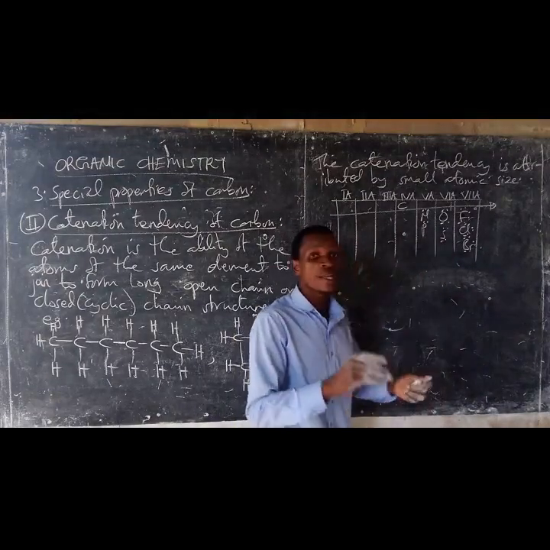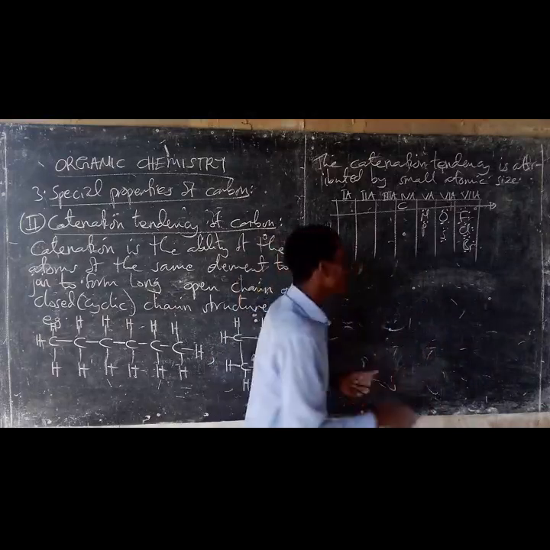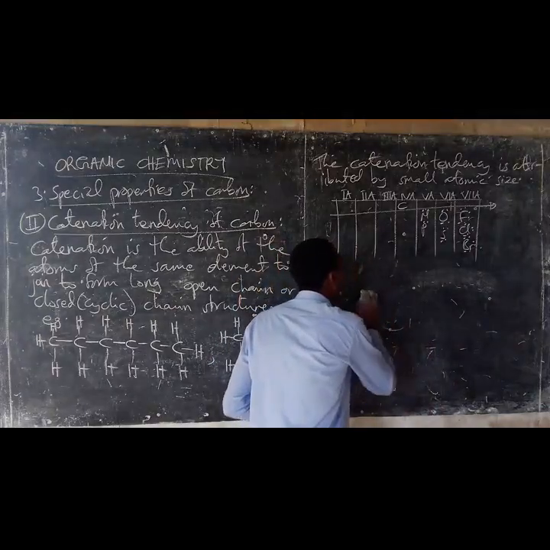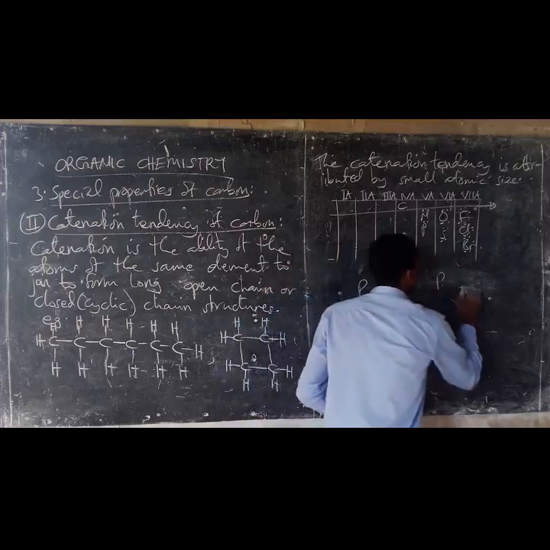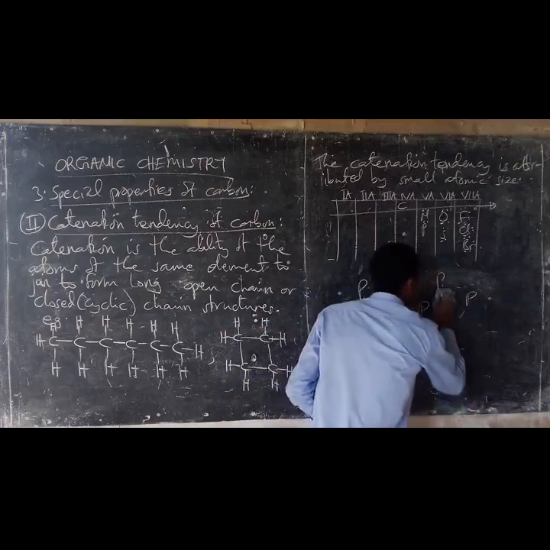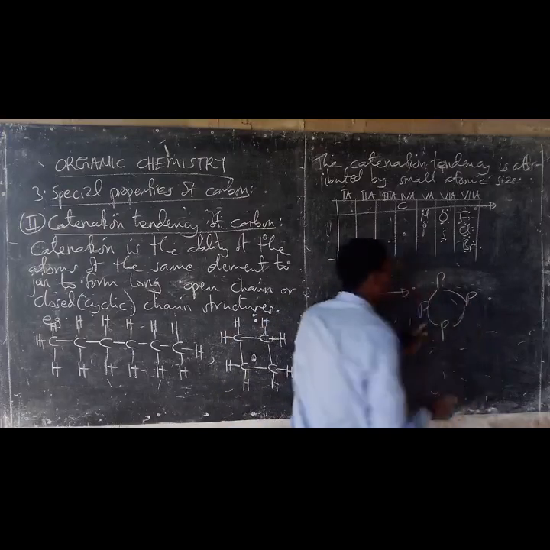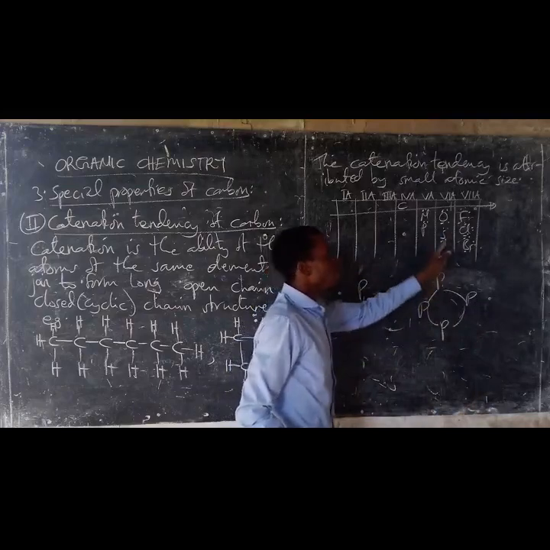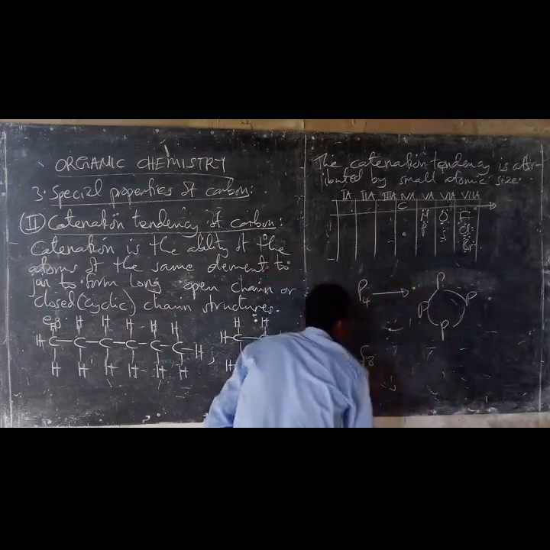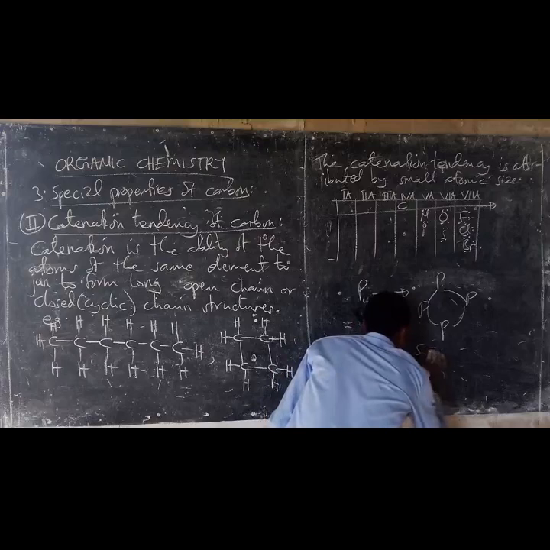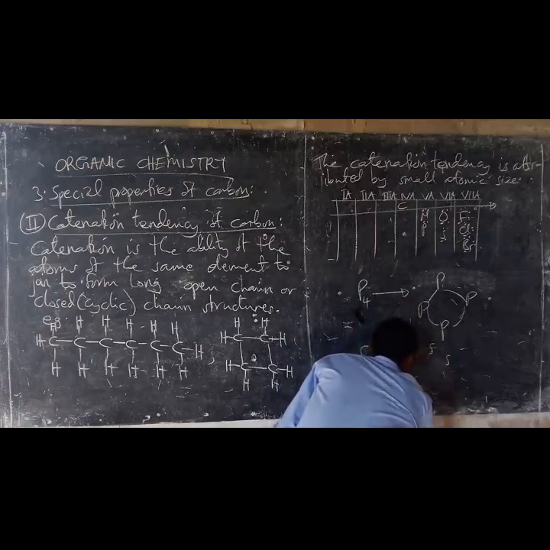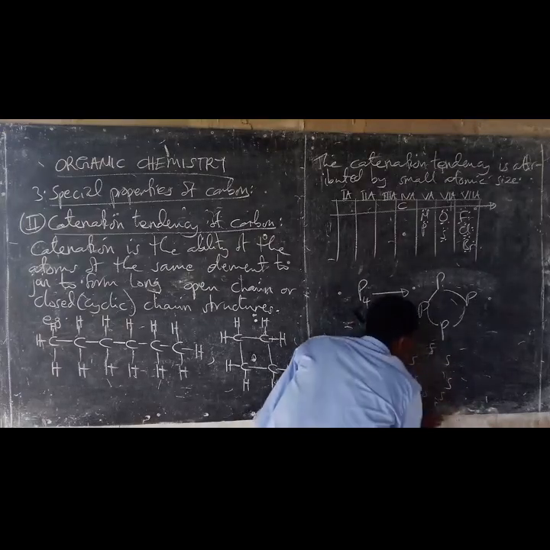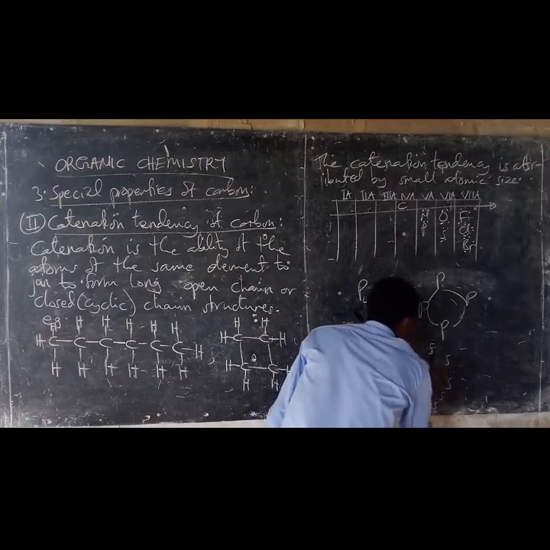Phosphorus atoms catenate up to 4 atoms. But sulfur catenates up to 8 atoms. 1, 2, 3, 4, 5, 6, 7, 8.